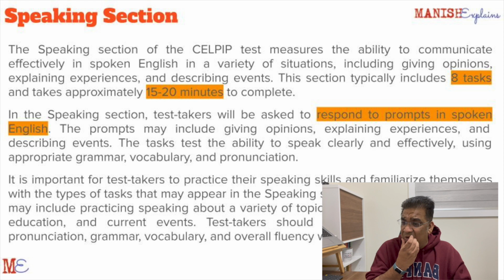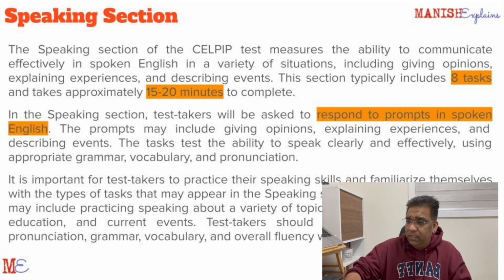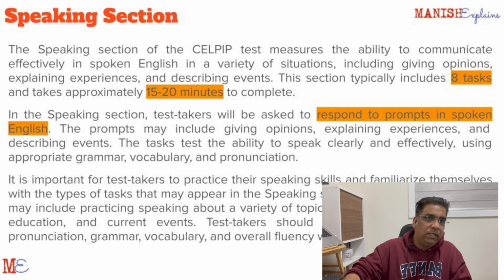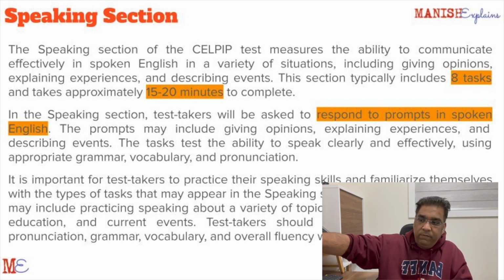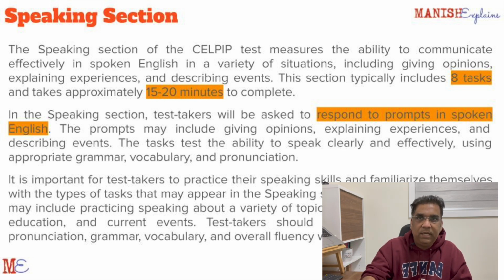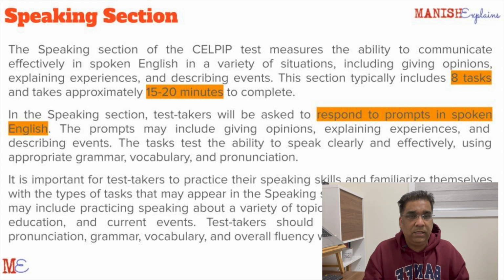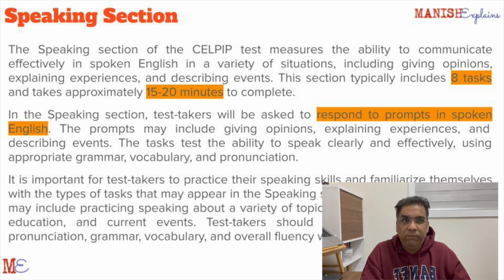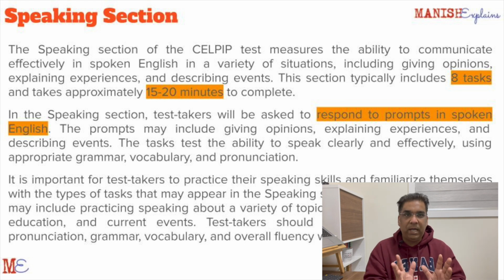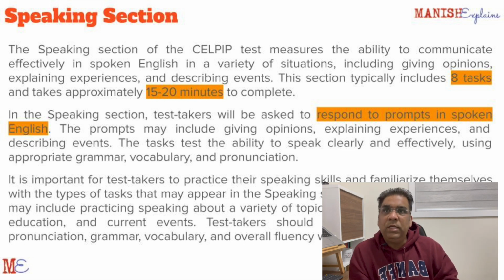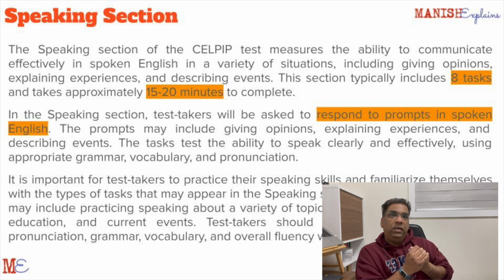Another thing, you must have seen me also doing this in this video. I do a lot of things like that. This is okay when we are not doing a test. The only issue with doing that in a test is that more than distracting, it wastes your time. These are called filler words. The examiner gets a sense that you don't have much vocabulary and you're trying to fill time.